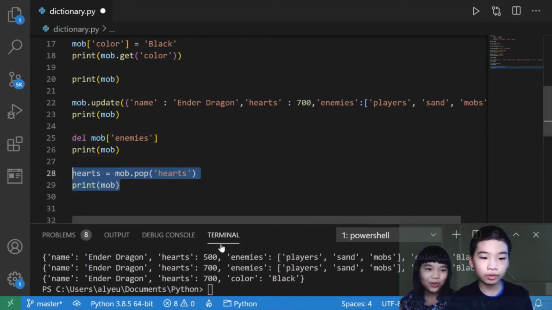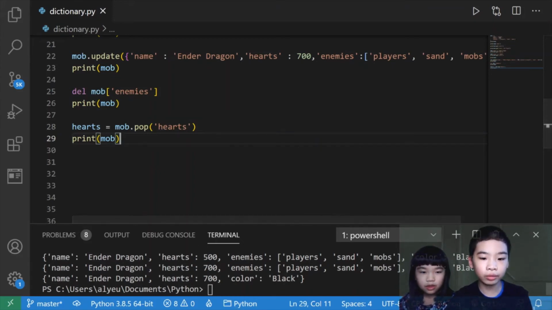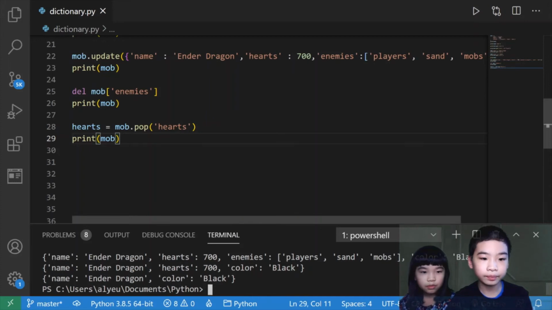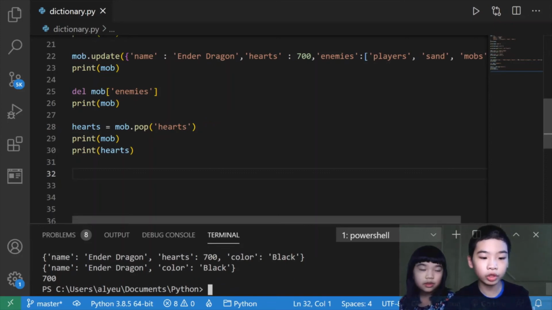Ooh, so cool. Then we're going to print hearts equals mob.pop hearts. Then we're going to print mob. So pop is basically delete, but it will also return the value. So now we're going to save it. So it did name equals ender dragon and color black. So now there's no hearts. Then we're going to print hearts. Then it did 700. So the pop returned the value. So delete is different from pop.